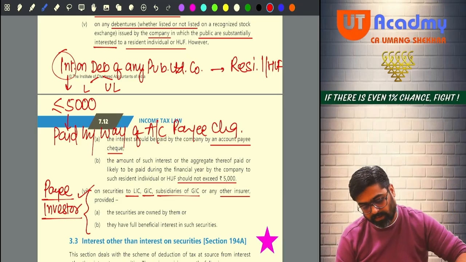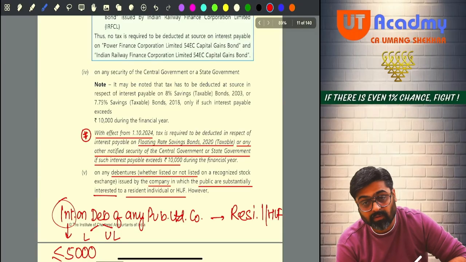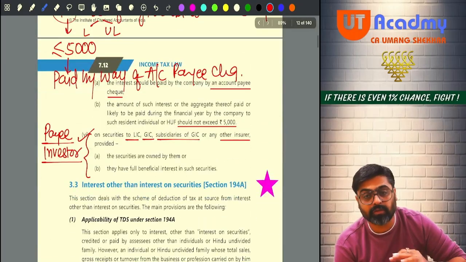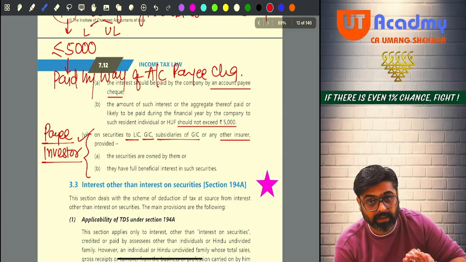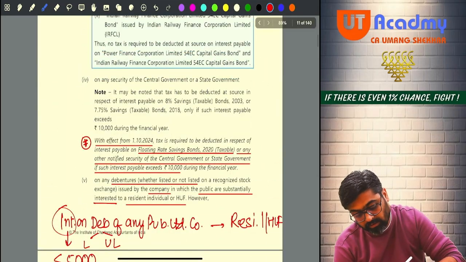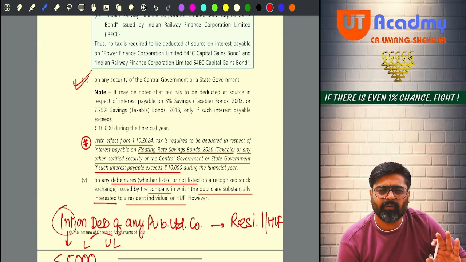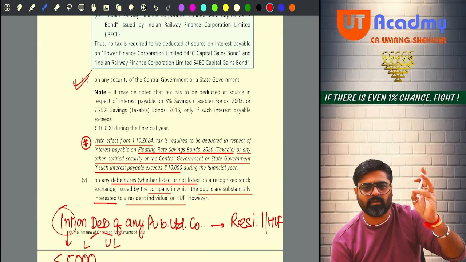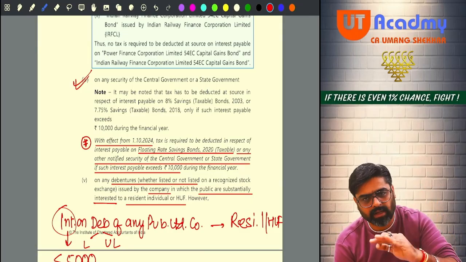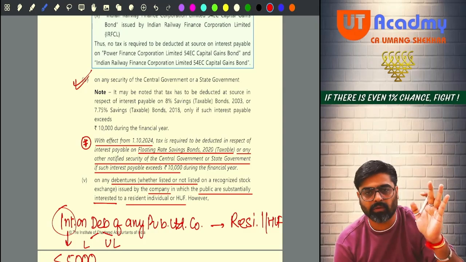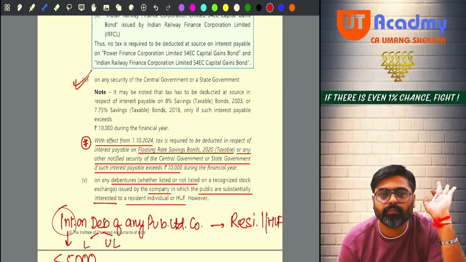Okay. Next one. See, this point number 5 is important. All the points which I am discussing with you now in detail, you are supposed to remember all those points properly. Now, coming to point number 6, even point number 4, this point is very important. See, if you have any government securities, central government security or state government security, on that whatever interest will come, any amount, there will be no TDS.